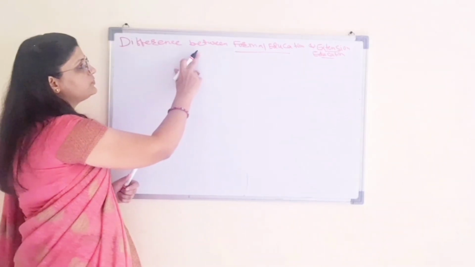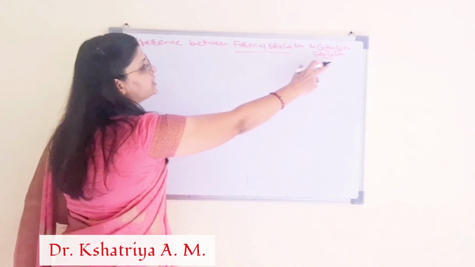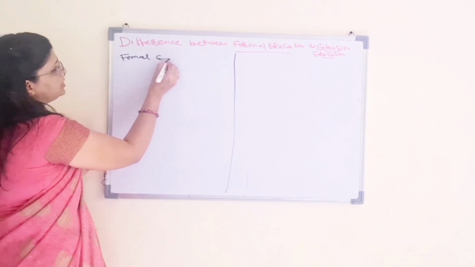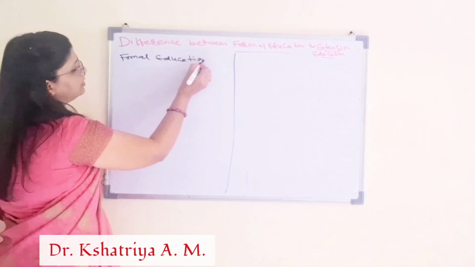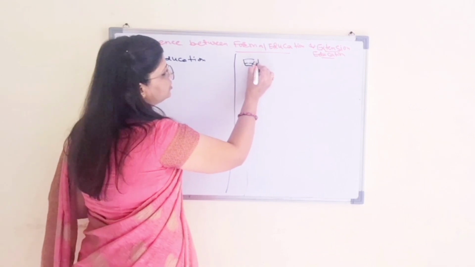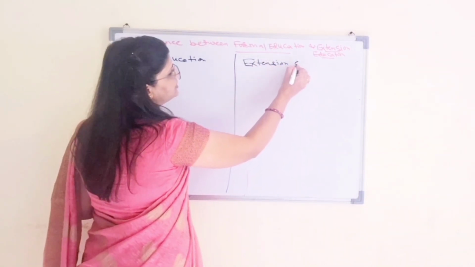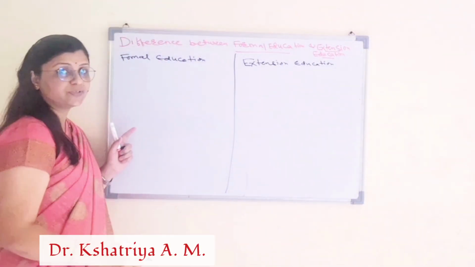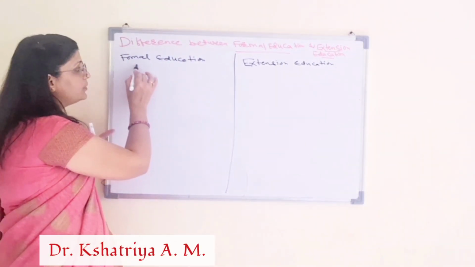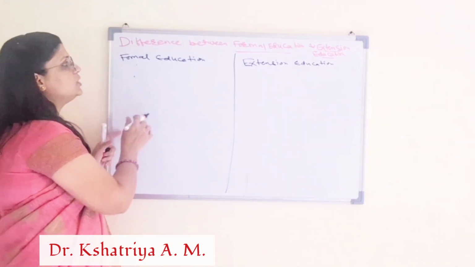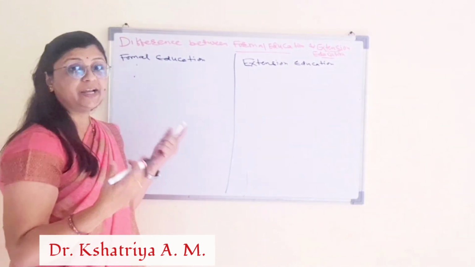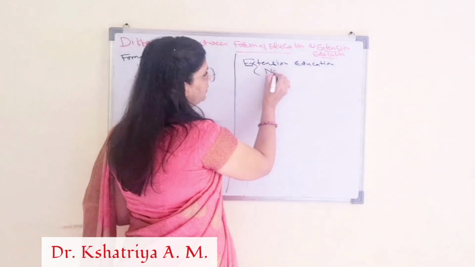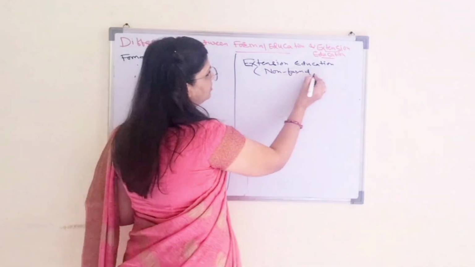Difference between formal education and extension education. We learned in the previous class about the types of education. There are three types: first is formal, then informal and non-formal. So what is the difference between formal education and extension education? Extension education is also called non-formal education.